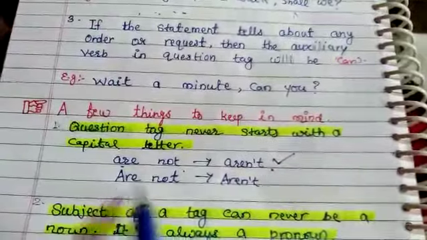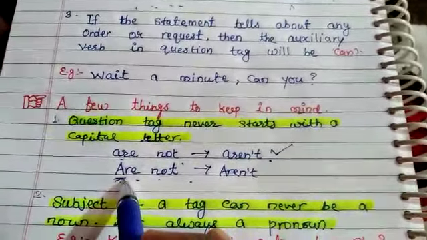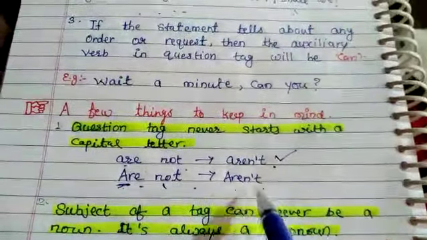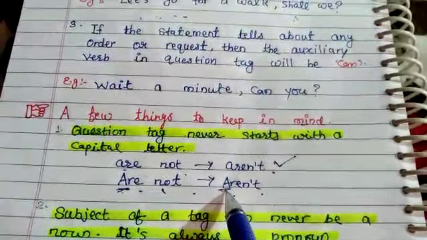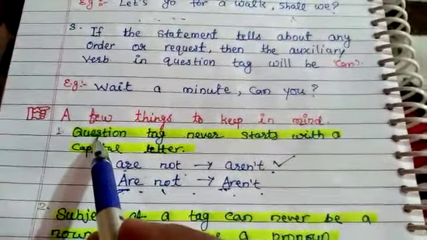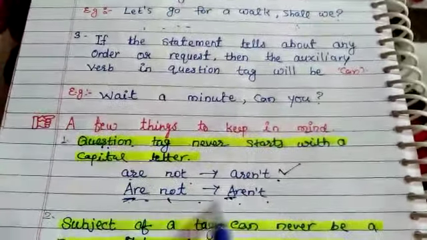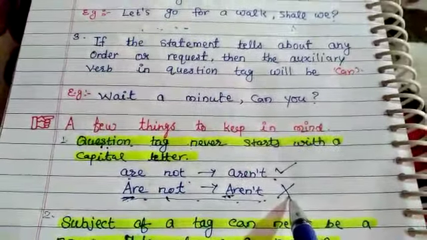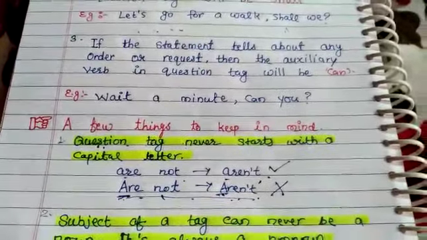But if we talk about this one, are not, this starts with a capital letter. So Are not is not written like this in a question tag because it starts with a capital letter. We know that a question tag never starts with a capital letter, so this is the wrong way. We have to write the question tag like this, aren't, not like this.